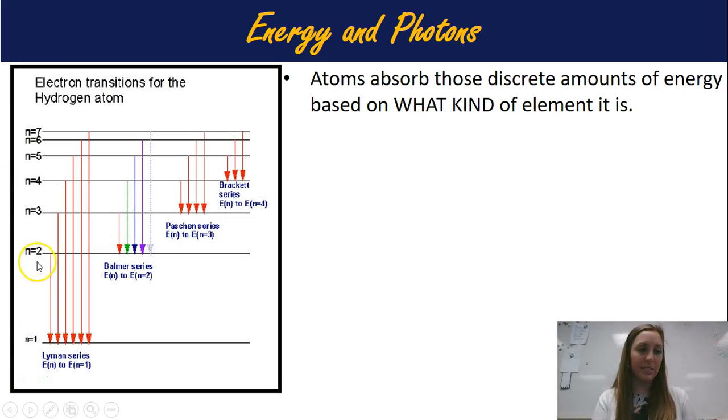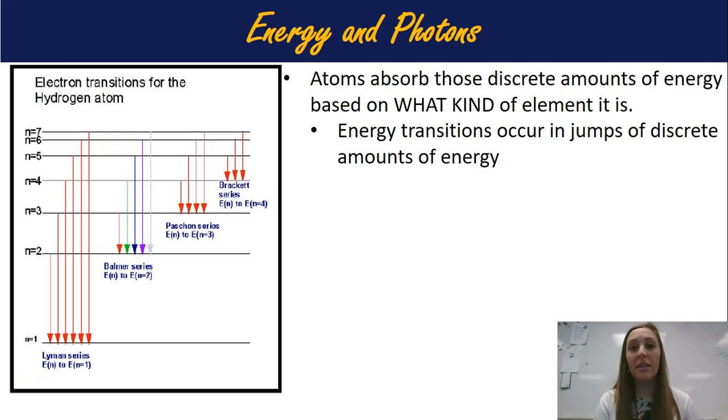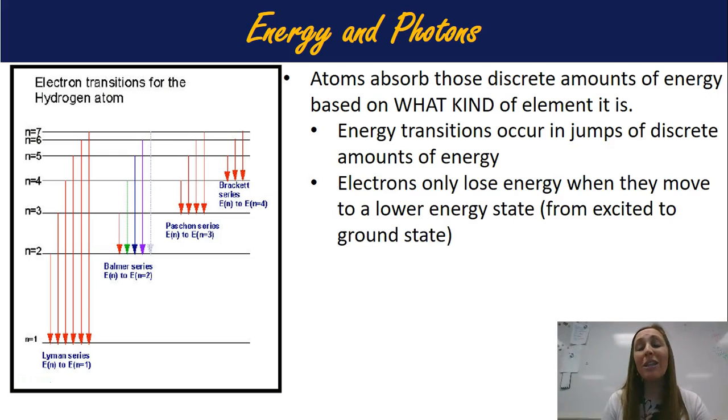So here you can see those different energy levels that we had before, energy level 1, 2, 3, 4, 5, 6, 7, as you go further away from the nucleus. There's certain amounts of energy that it takes to get from here to here, or from here to even up here. That's a specific amount, and it depends on the electron configuration. So energy transitions occur in jumps of discrete amounts of energy. Electrons only lose energy when they go to a lower energy state. So they were in an excited state and they went to a ground state.